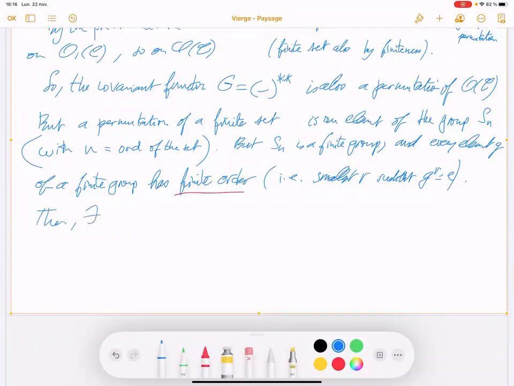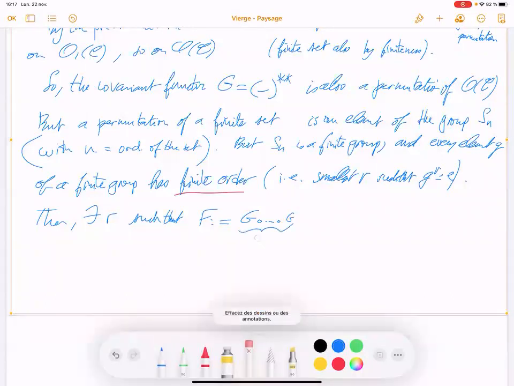there exists r such that the functor f defined as g applied r times, which we denote g power r, satisfies the following.